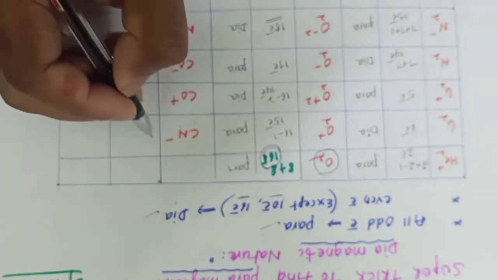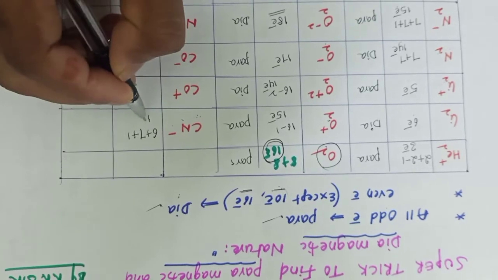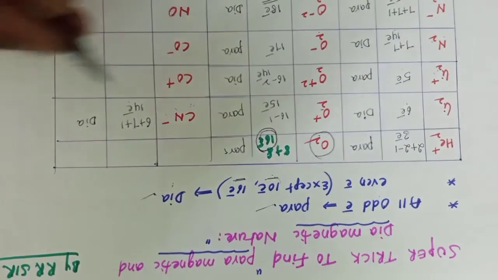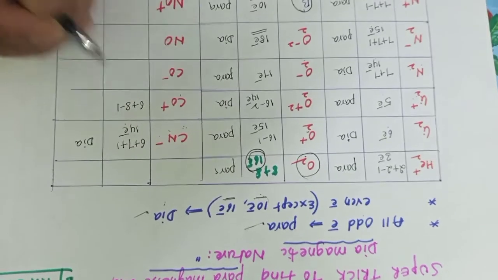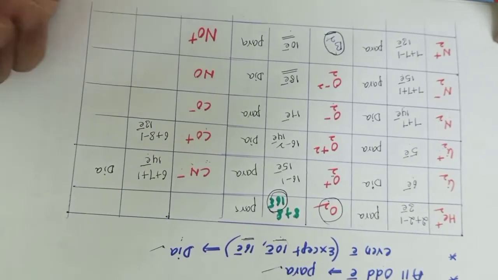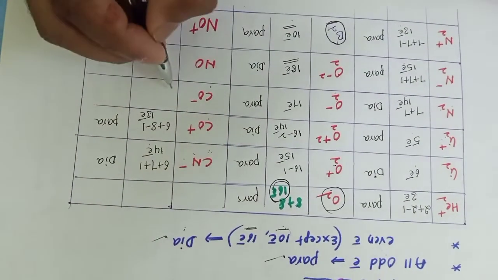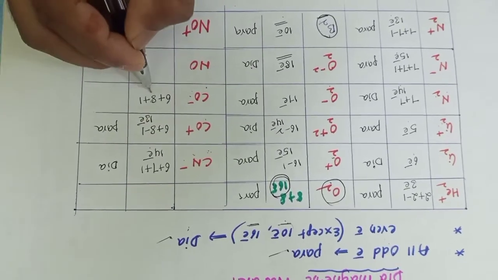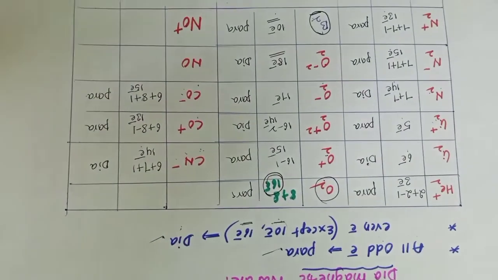See CN minus: carbon 6 electrons, nitrogen 7 electrons, minus means plus 1, so total 14 electrons. 14 electrons show diamagnetic nature. Next, CO plus, carbon 6, oxygen 8, then minus 1, so total 13 electrons. 13 electrons show paramagnetic nature. Next, CO minus, carbon 6 electrons, oxygen 8, minus means plus 1, total number of electrons is 15. 15 shows paramagnetic nature. Odd number shows paramagnetic nature.